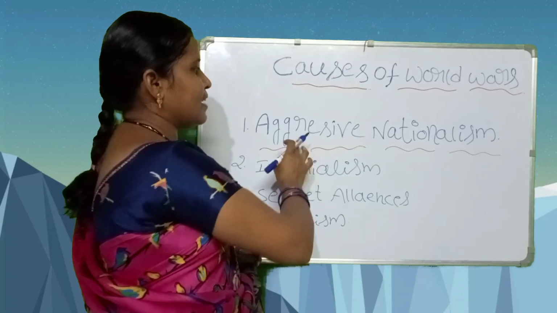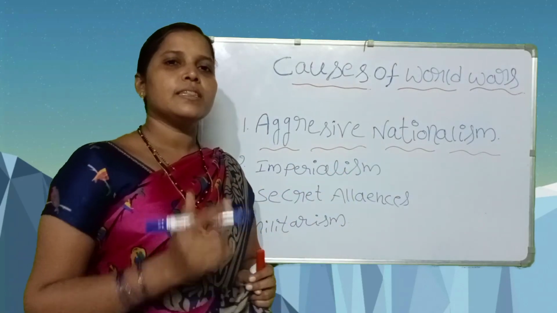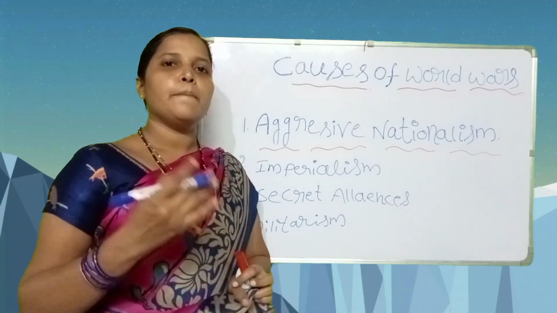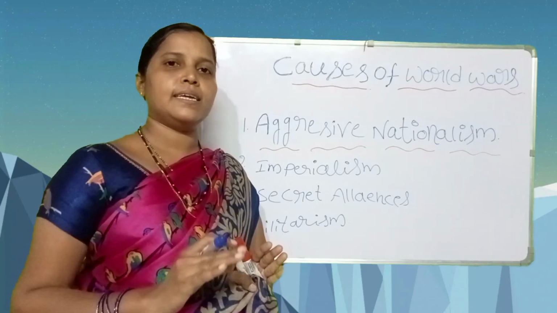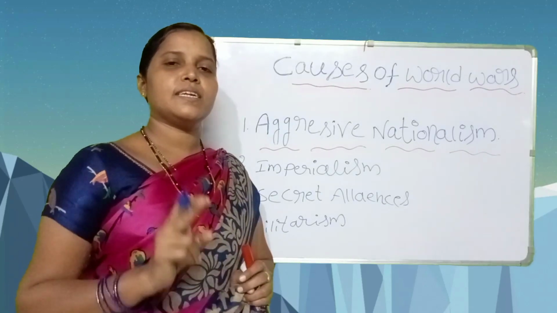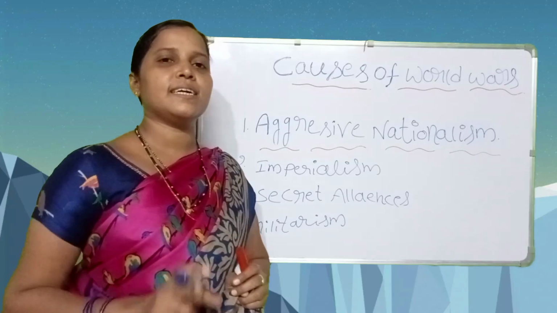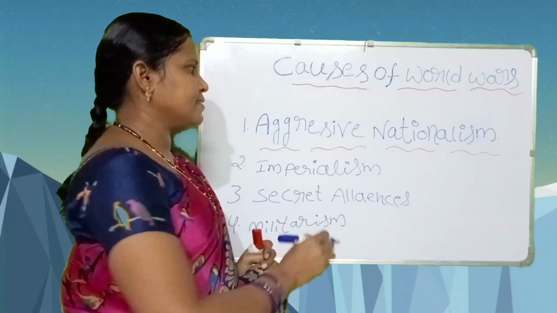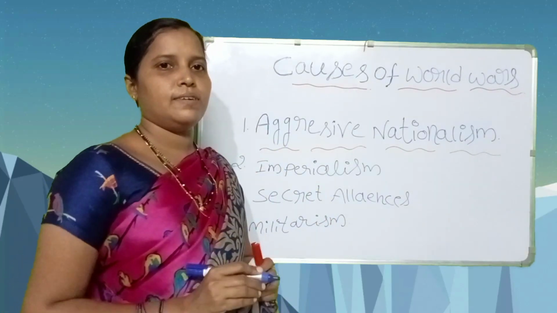So this is aggressive nationalism. These newly formed countries wanted to make their country one of the best, one of the supreme countries in the world. This attitude is not good.